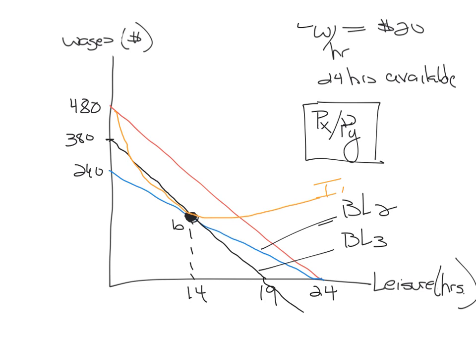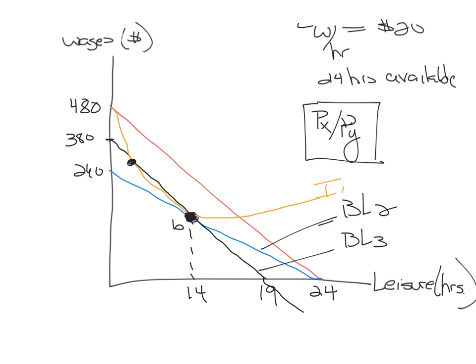Notice that that is the only indifference curve that could be tangent to that blue line, because all of the other indifference curves of this consumer have the same shape, with none of them touching each other. That means there can only be one indifference curve with that shape that is tangent to that blue line. Now notice that when the consumer is on the black budget line, he cannot stay on that indifference curve, because it will not be tangent.